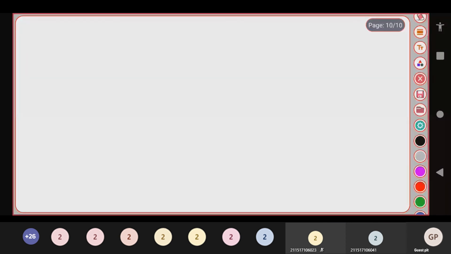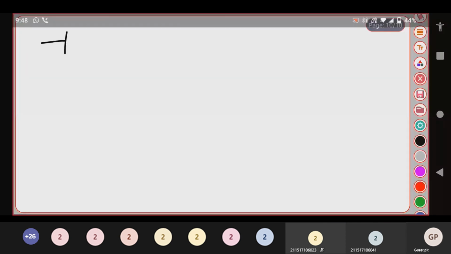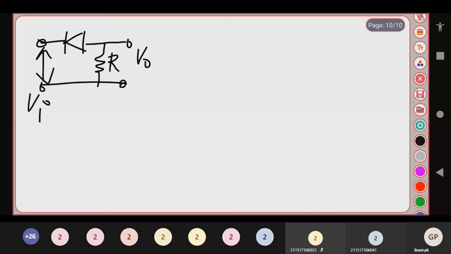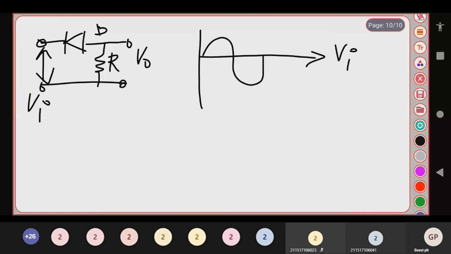Okay, let me draw the circuit here once again. Here across the resistor R, we are taking an output voltage, and across this, I am taking an input voltage Vi, and this is your diode. Consider this is your input voltage sine wave Vi. What is your output signal?